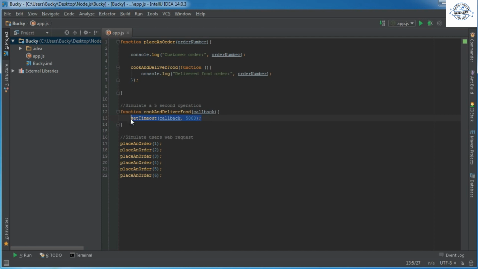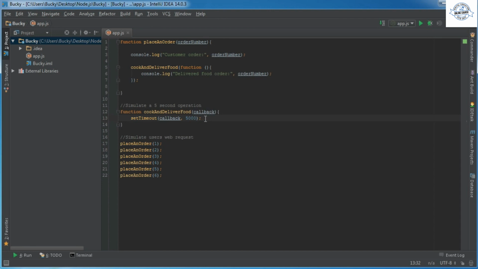This line of code, set timeout, is not saying wait 5 seconds, pause the program, stop the program for 5 seconds, and then once you're done, call back the callback method, which just says deliver food. What's happening in this set timeout method is this. You're scheduling this callback, or this bit of code, to run in 5 seconds.